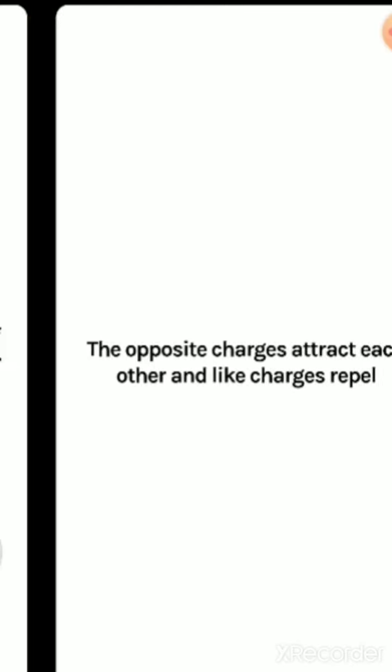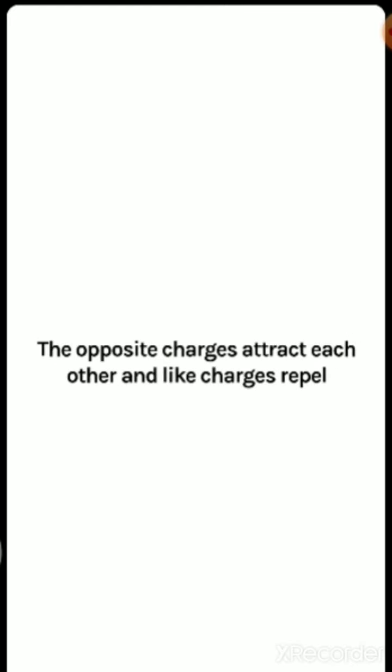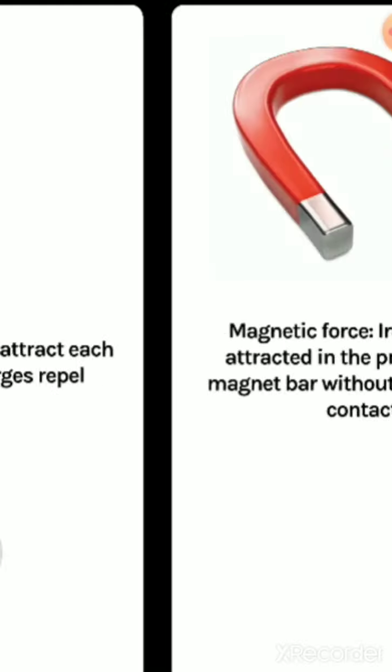Because of the charge developed on the comb, it will attract the bits of paper. So this is called electrostatic force of attraction. Opposite charges attract each other and like charges repel each other. Positive and positive charges will repel each other, but positive and negative charges will attract each other.